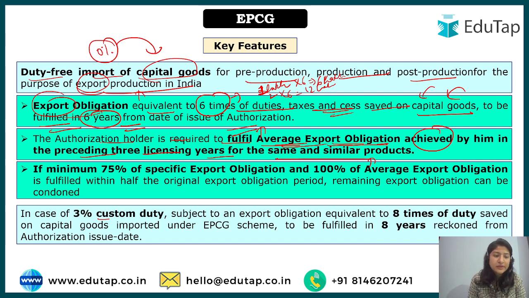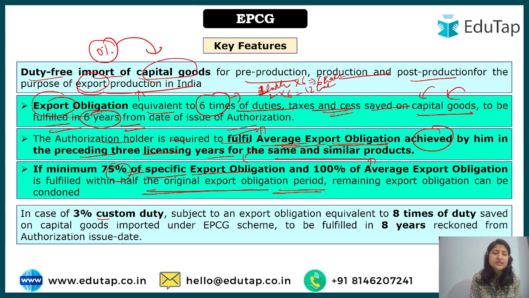And then there's one condition: first of all, after 3 years, that is half of the total years, they'll check. If the average is going fine, the government has no issue with it. And if the manufacturing unit is doing well, then they must be appreciated, right? So in such cases where minimum 75% of the specific export obligation has been achieved, we are looking at within 3 years, half the original export obligation period, that is your 6 years.